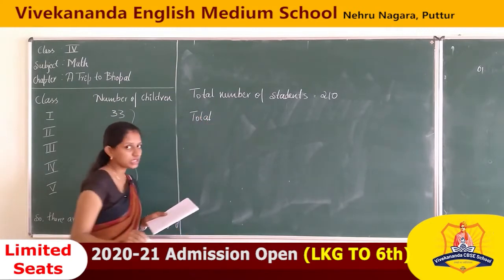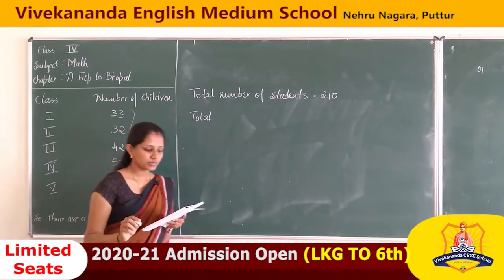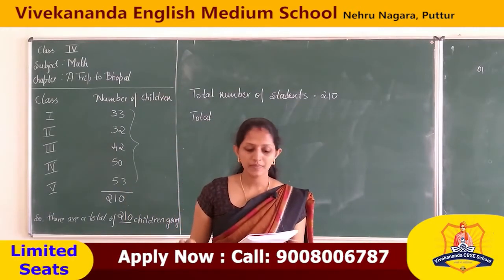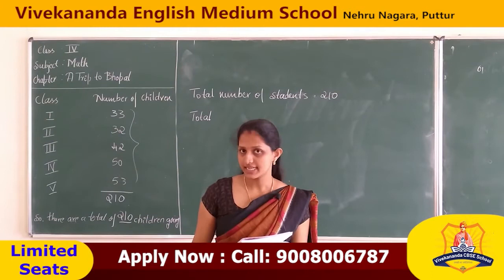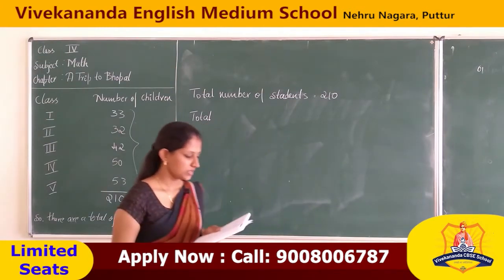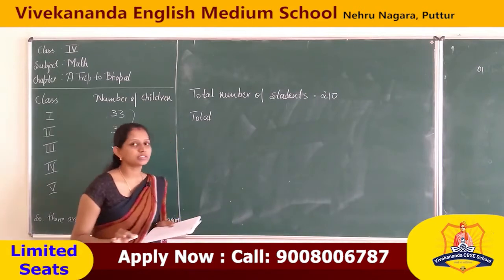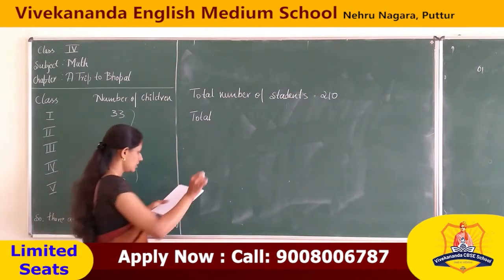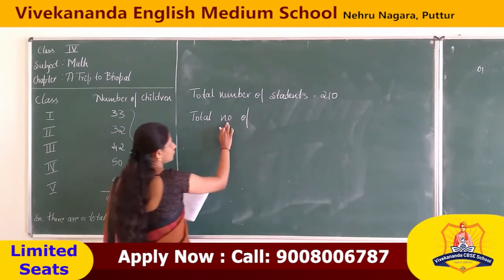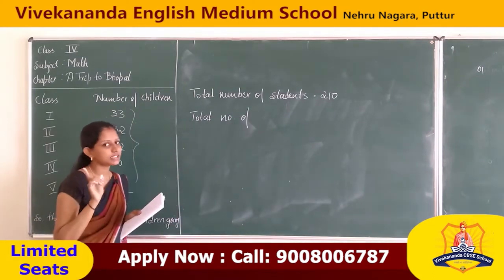What is the question they asked? Each mini bus can take 35 students. How many mini buses are needed? So the total number of students is 210. Total number of, that is a short form of number, you have to write a number only.